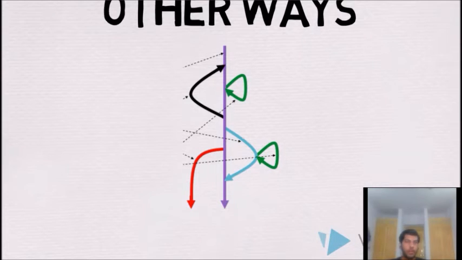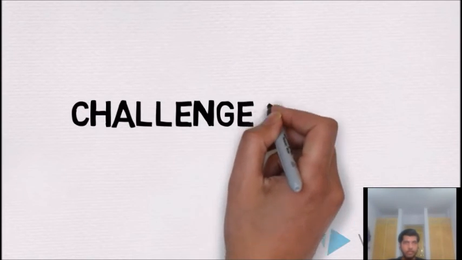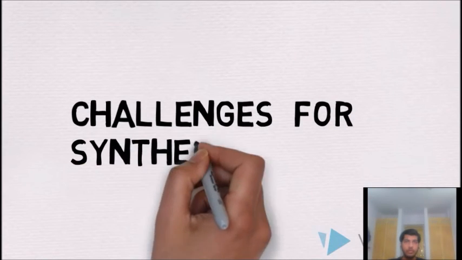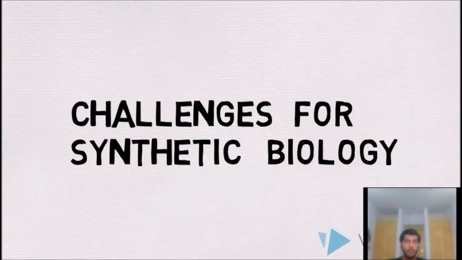Now we will discuss the challenges for synthetic biology. One of the major challenges in this procedure is to find the fastest and most efficient technique for the production of algae. Using synthetic biology, we can try to improve the technique. Another challenge is to find an efficient technique to convert algae to fuel, one which can convert most of the lipid from the algae to fuel. Here, synthetic biology can also be used for the conversion.